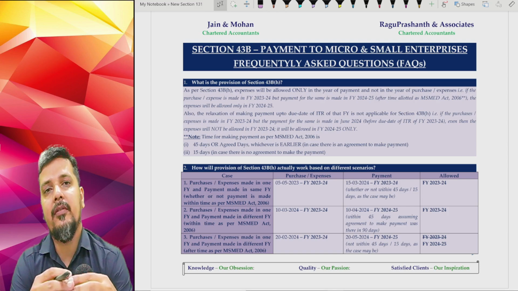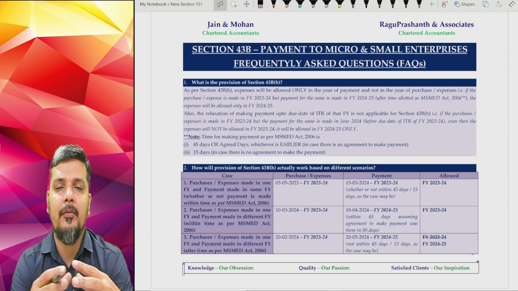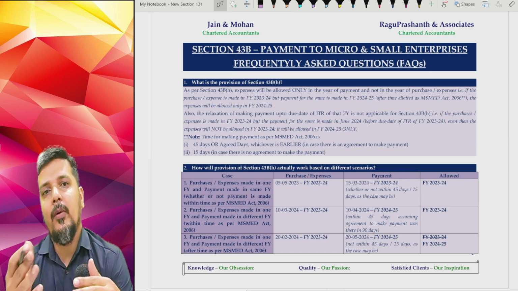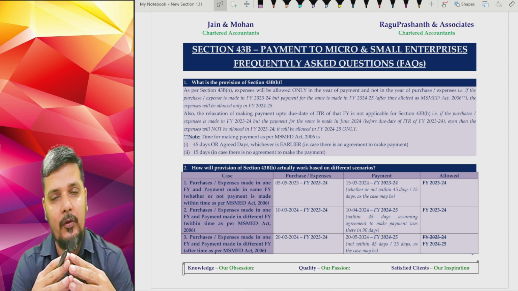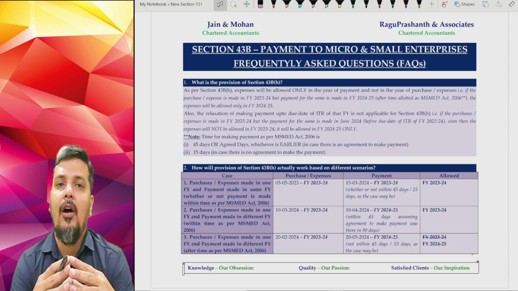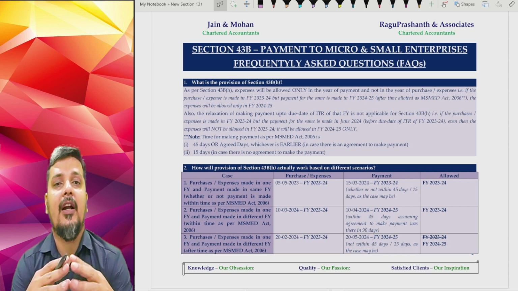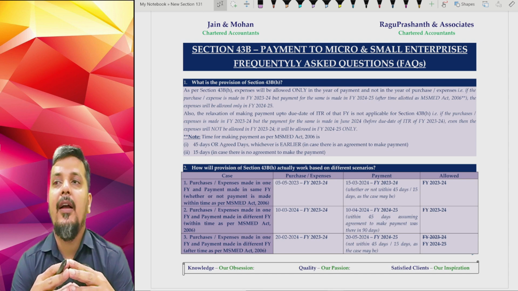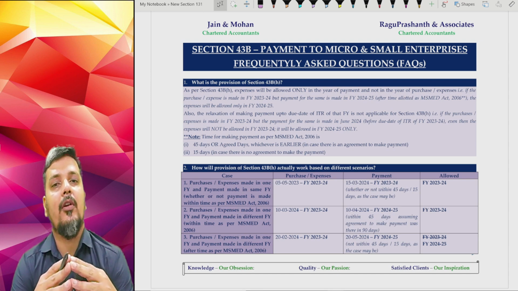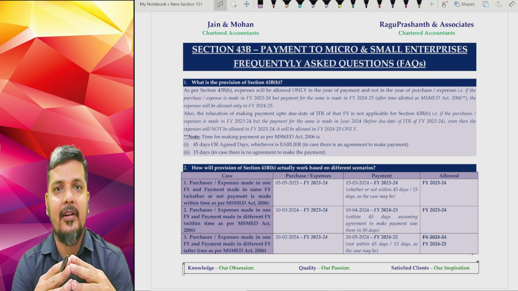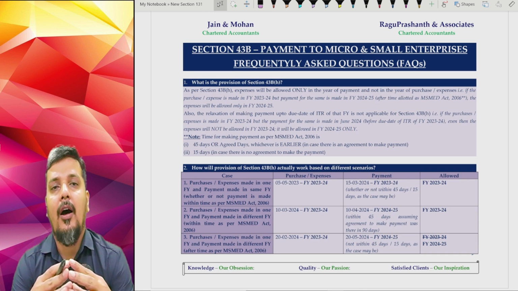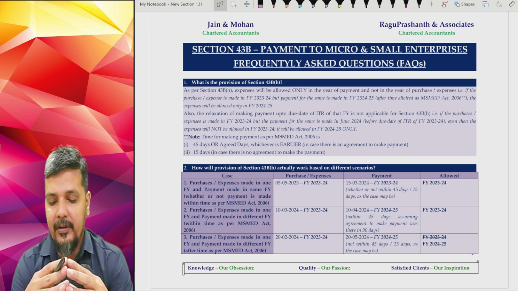What we'll be doing is we'll be discussing various issues based on the frequently asked questions by the business enterprises and try to understand one by one what these provisions talk about. Also, a disclaimer before we start these frequently asked questions: make sure that you do consult your chartered accountant or the tax consultant before you apply the same for your business enterprise.